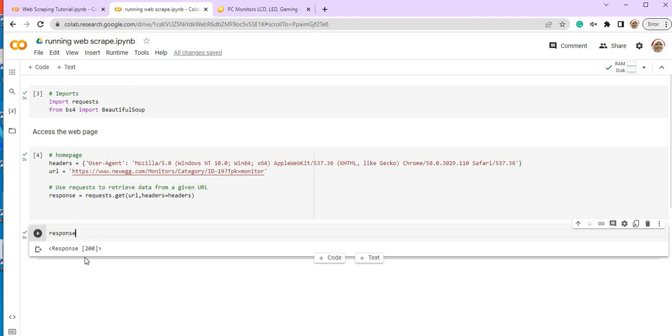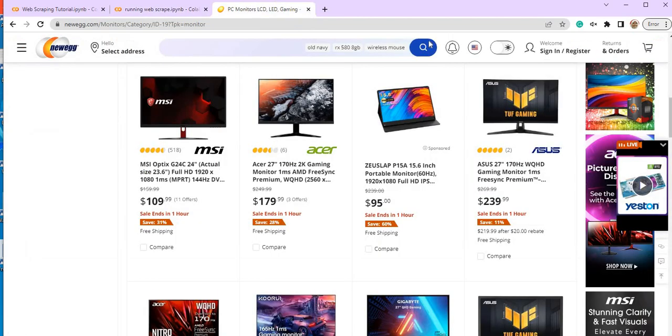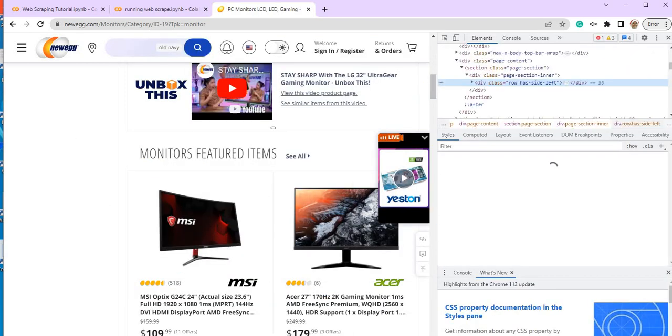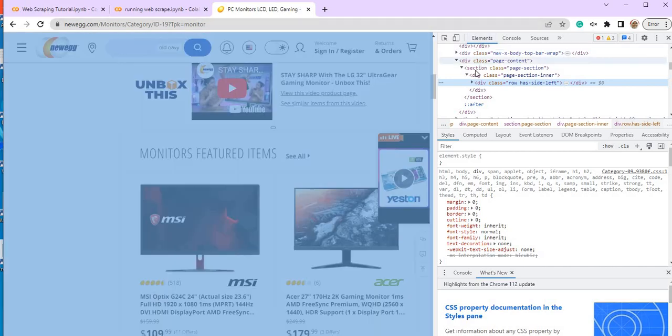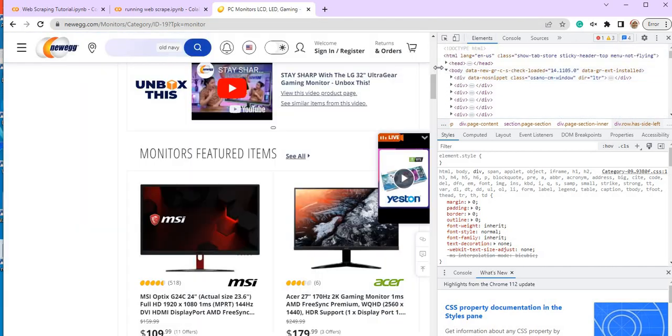Dia listkan all the HTML tagging yang ada dalam page tersebut. Okay, so now kita dah ambil all the content of the web page. So kalau kita inspect, all the HTML tagging yang ada ni kita dah ambil dah. Kita dah baca, kita dah masukkan dalam response.